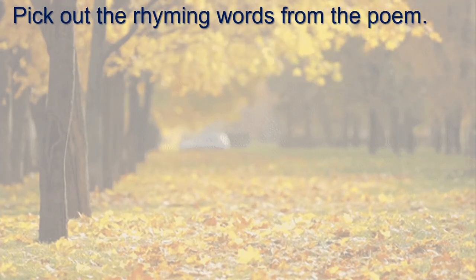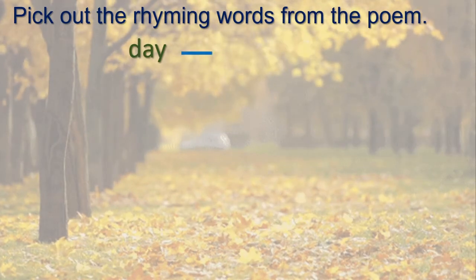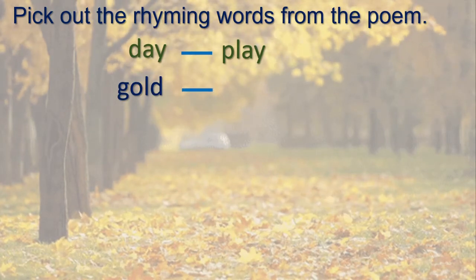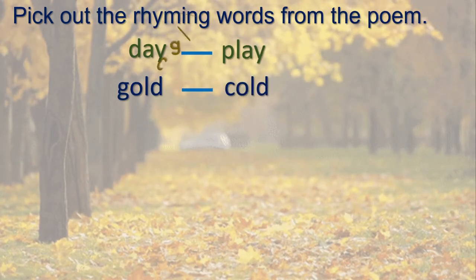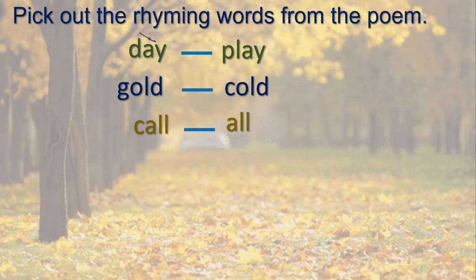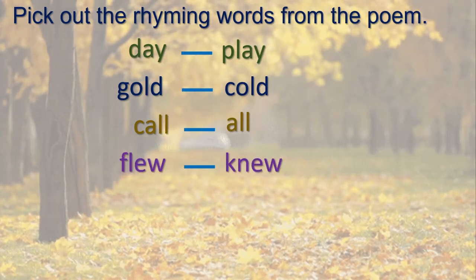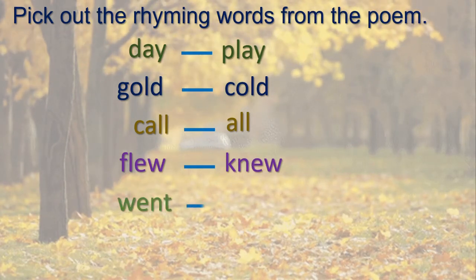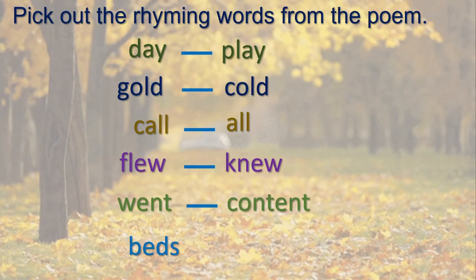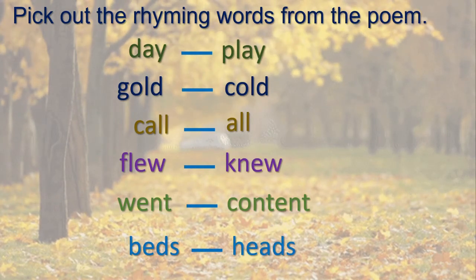We got the rhyming words from the poem. We know the rhyming words, we will write them here. Day, play. Second one is gold, cold. Next is call, all. Then flew, new, isn't it? Next is went, content, right? Last one, beds, heads. Correct? Okay.